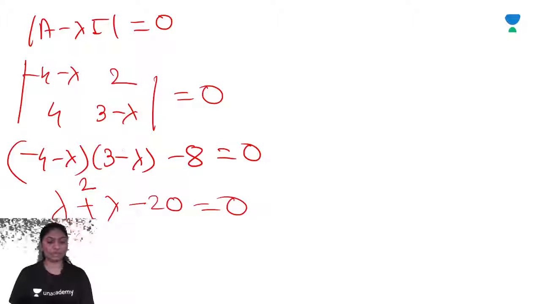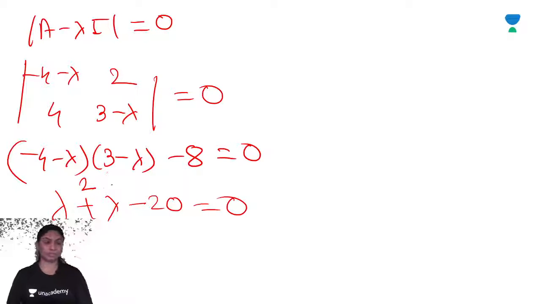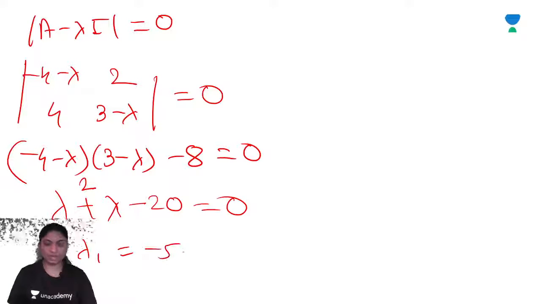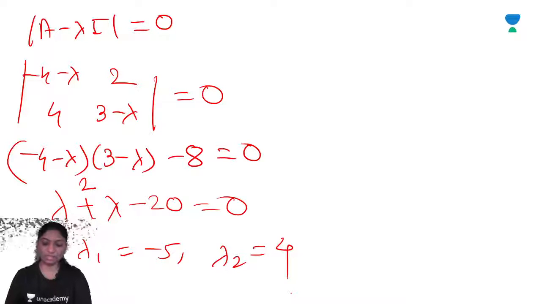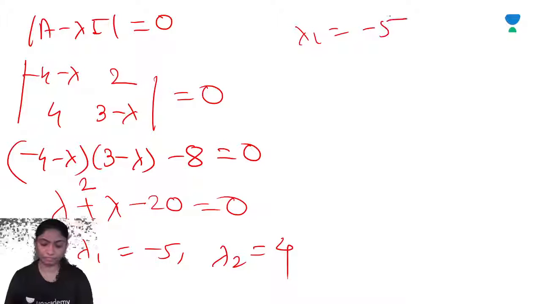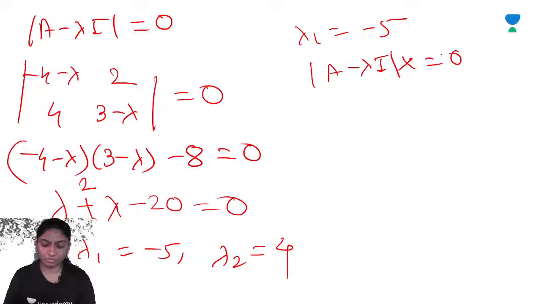So you can do the in between steps. Okay. The lambda square plus lambda minus 20 is equal to 0. So lambda 1 is equal to minus 5 and lambda 2 is equal to 4. So corresponding to lambda 1 is equal to minus 5, we need to find out the eigenvector. Mod of A minus lambda I into x is equal to 0.